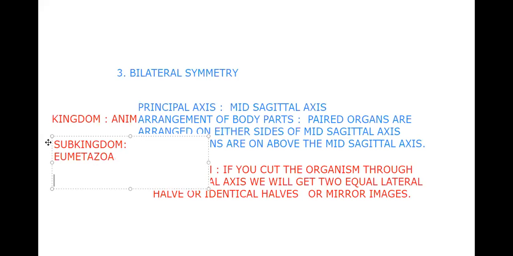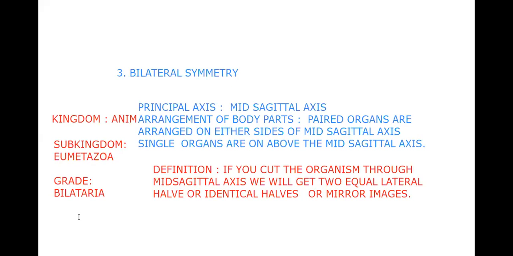Okay. Next, grade. So grade is Bilateria. That's why we say bilateral symmetry. The phyla go from phylum Platyhelminthes to Chordata. Again and again, I'm not saying directly phylum Platyhelminthes to Chordata. You need to be familiar with these names.